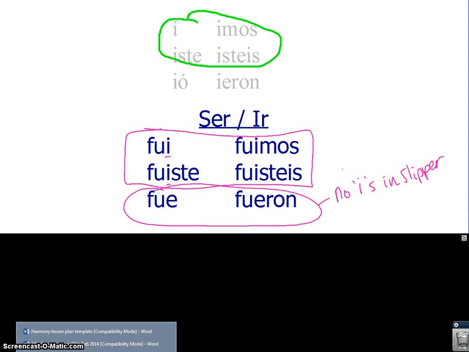Thanks for taking your dar, ver, ser, and ir notes, and make sure you have your attempts at your charts for dar and ver when I check your notes for full credit. Thanks.